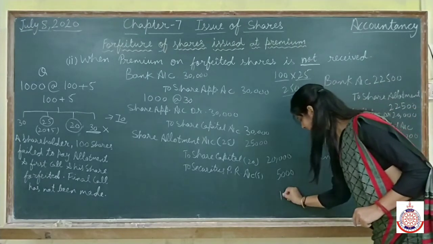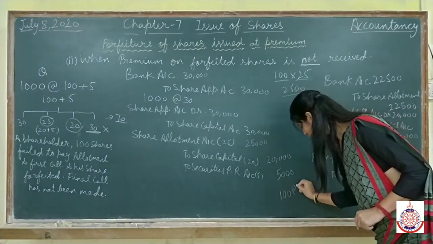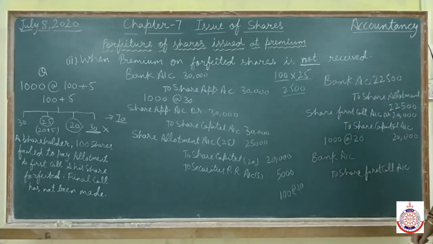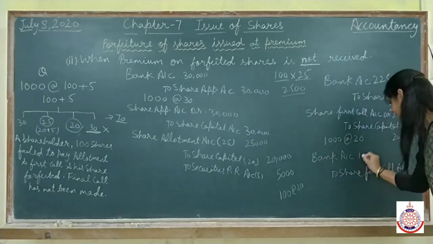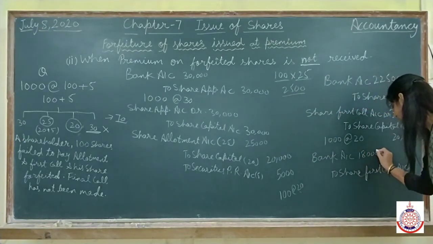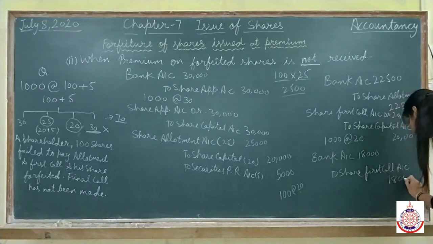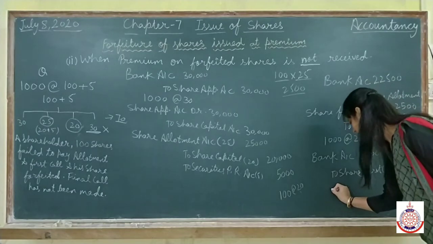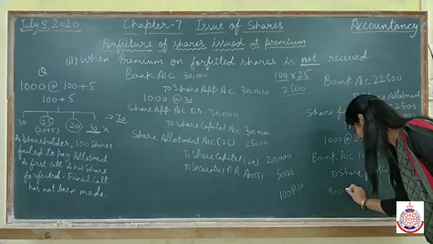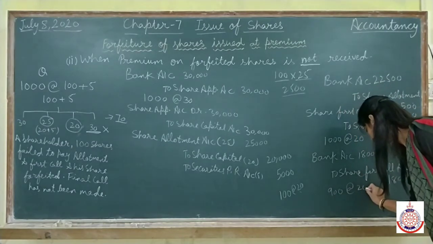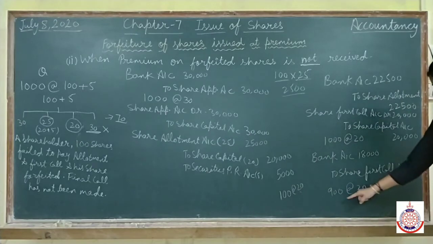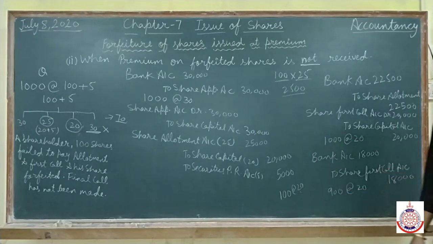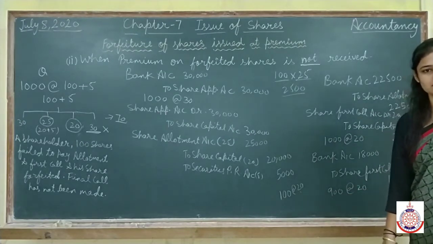Total person is having 100 shares at the rate of 20. It means 2,000 he is not paying. Out of this 20,000 we are receiving only 18,000. And this you can do in this way also. Out of 1,000 shares, for 100 shares we are not getting payment. It means we are getting payment of only 900 shares. 900 into 20, 18,000. Clear this thing?